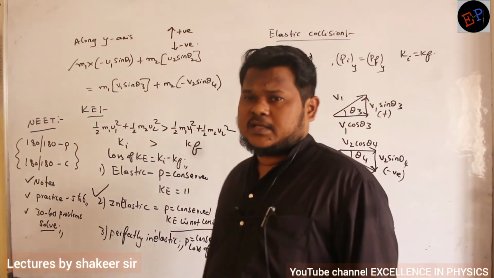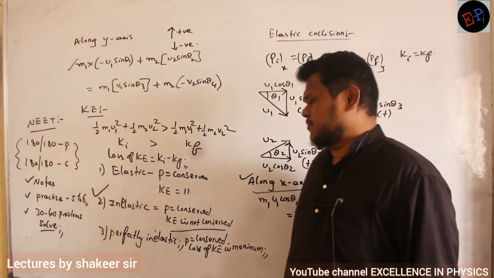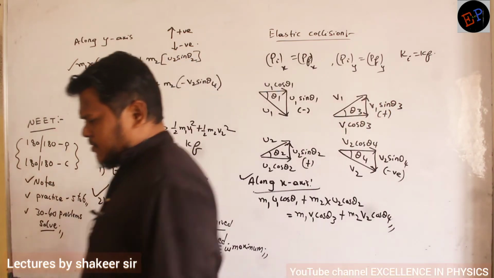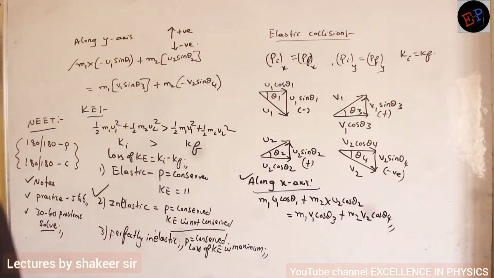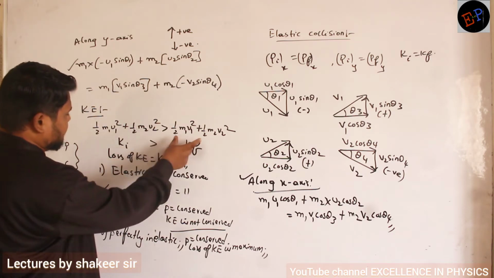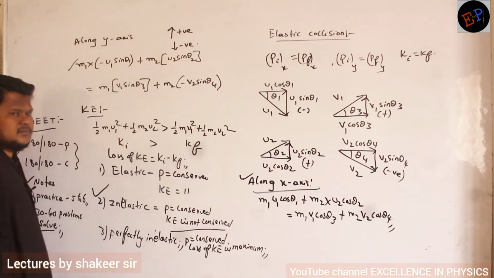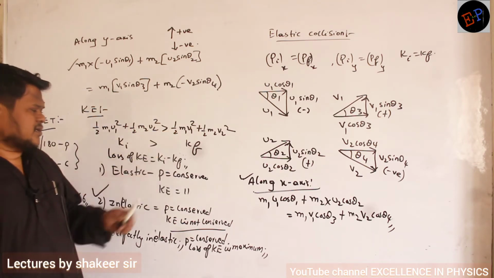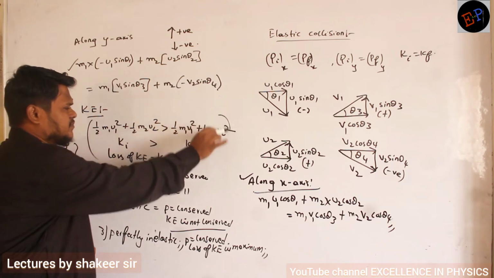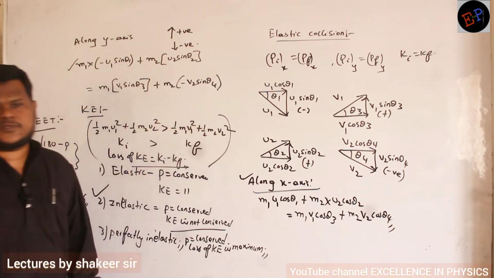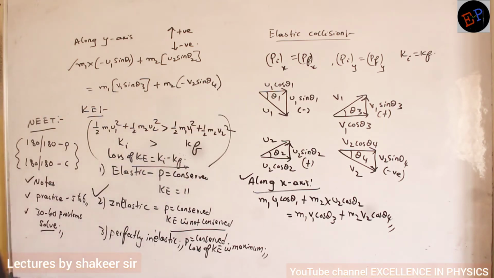But kinetic energy is not conserved. So therefore you write this relation: half m1 u1 square plus half m2 u2 square is greater than half m1 v1 square. So write up to here. So these are the equations for inelastic collision. Clear?